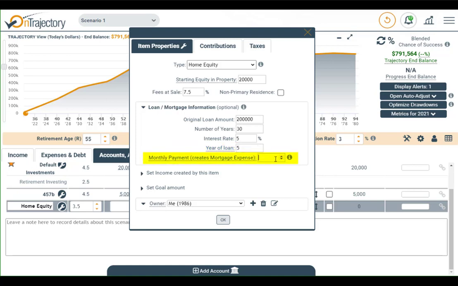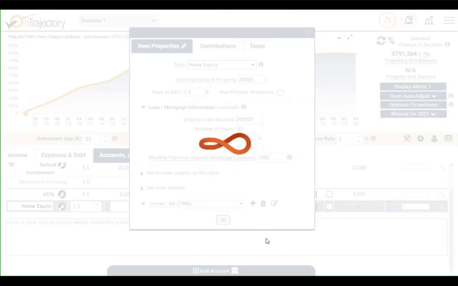Finally, enter in your mortgage here. This should include escrows and insurance if they are rolled into your mortgage payment. By entering in your mortgage here, OnTrajectory will automatically create an expense item for you. And that's it. Just click OK to complete setting up your home equity item.